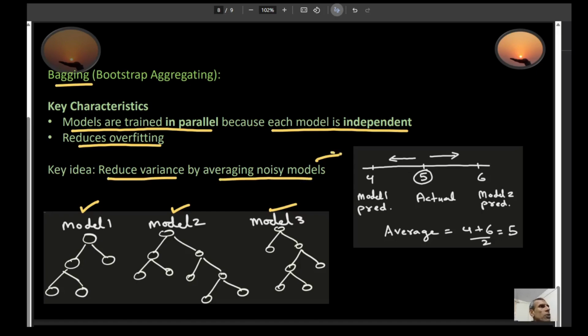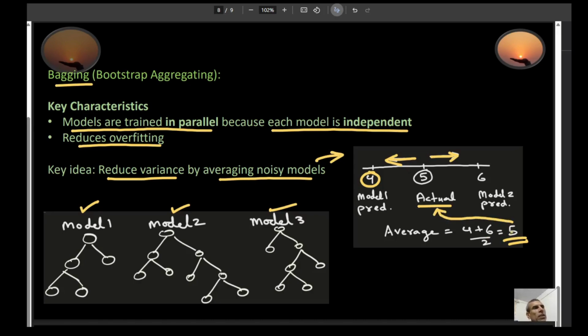So let's understand this through an example. Suppose my actual value is 5. I'm making some type of prediction, and the actual value is supposed to be 5. And let's say model 1 makes a prediction of 4. So it makes a prediction that is under 5. And let's say my model 2 makes a prediction of 6. So it makes a prediction that is over 5. Now, when you take the average of model 1 and model 2, the answer comes out to be 4 plus 6 divided by 2, which is 5, very close to the actual value.